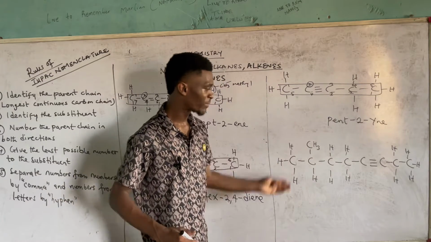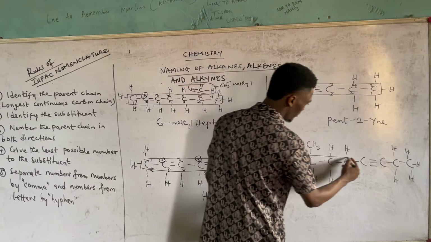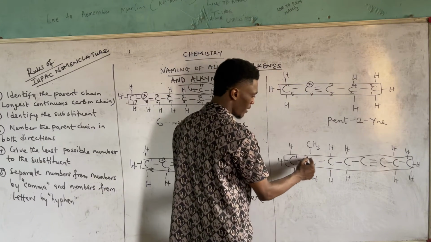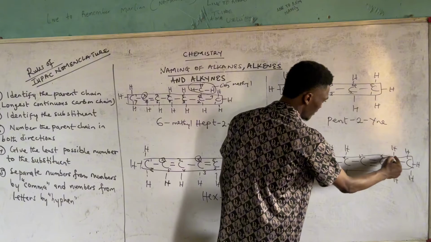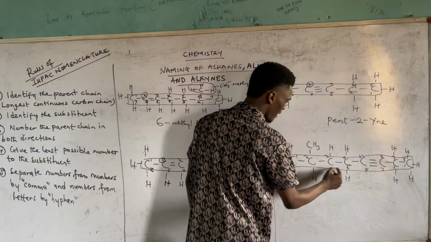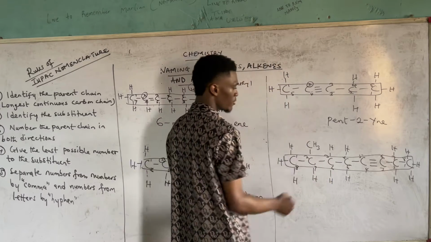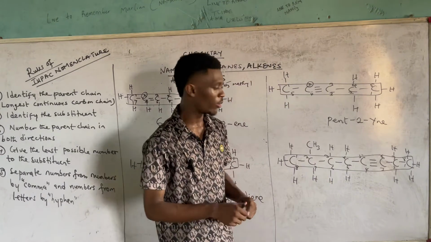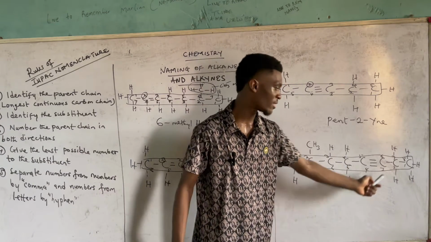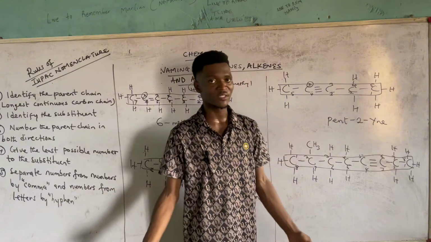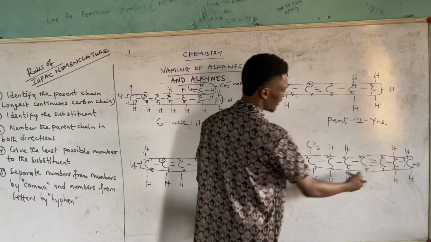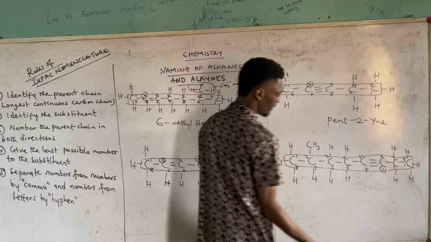Then looking at this one is very easy. Remember, you are giving priority to the carbon-to-carbon triple bonds in this case. So when you number forward and backward, 1, 2, 3, 4, 5, 6, 7, 8. Then backward, 1, 2, 3, 4, 5, 6, 7, 8. So going with the forward, your carbon-to-carbon triple bonds, they are seated in carbon 5 and carbon 6 in their positions. Then backward is 3 and 4. It's obvious 3 and 4 is smaller than 5 and 6. Then we are going with backward. So we should go with it all the way. 3 and 4, which one is smaller? You circle the 3. Alright?